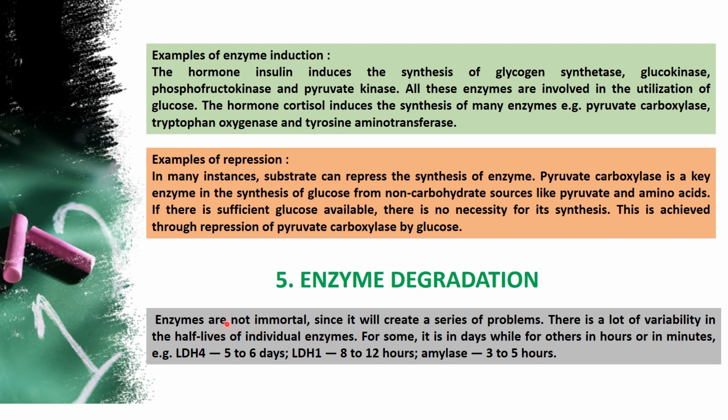Here, enzymes are not immortal, since that would create a series of problems. There is a lot of variability in the half life of individual enzymes. So based on the lifetime, it starts to degrade. For example, some enzymes are active for hours or minutes. For example, LDH4. What is LDH4? Lactate dehydrogenase fourth subtype. That can survive for only 5 to 6 days. After that, it starts to degrade or lytic action happens.